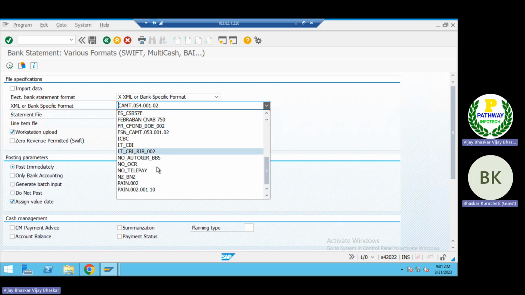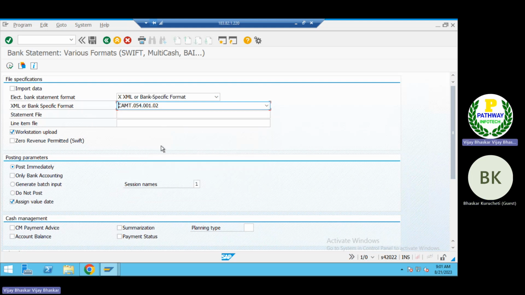Here we have to select PAIN 002 and so on. It's an acknowledgement status, where we receive statements from the bank. But this PAIN 002 status consists of the header only. All XML files consist of the PAIN 00 message status. I will show you that one, sir. I have an XML file in 53 format.